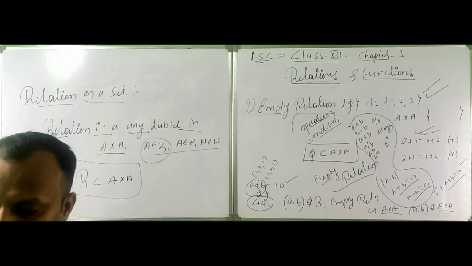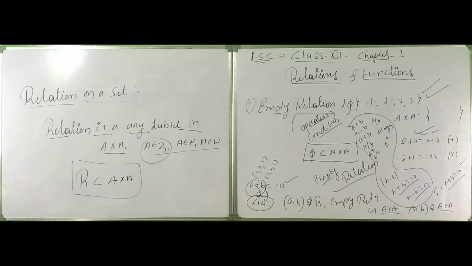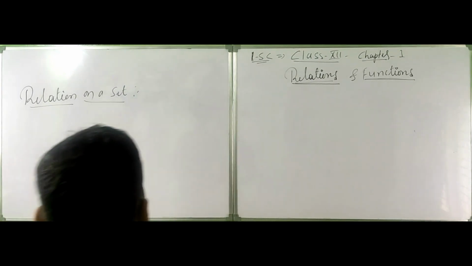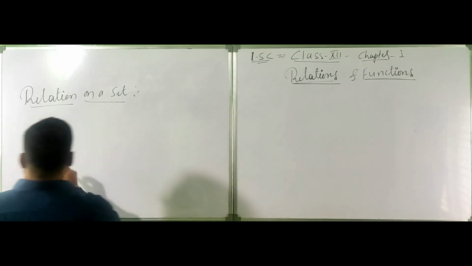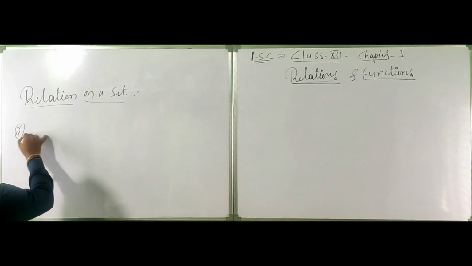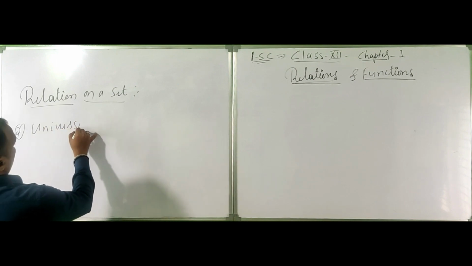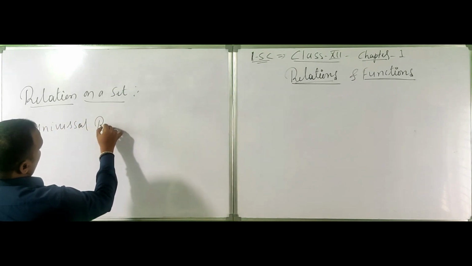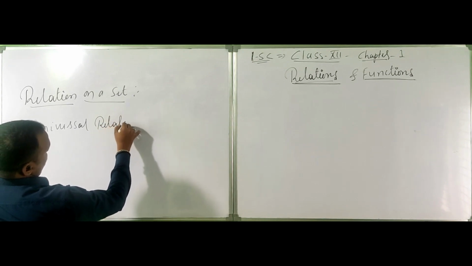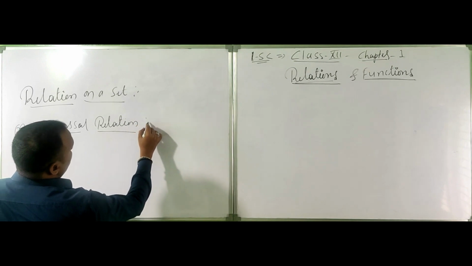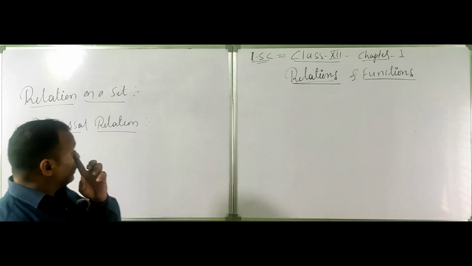Okay, next term is universal relation. What is the universal relation?